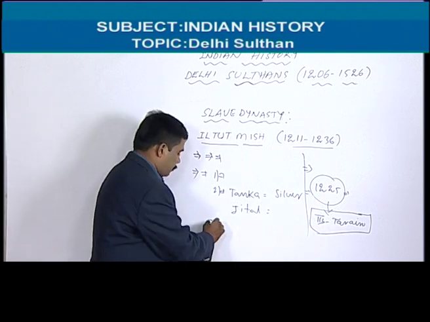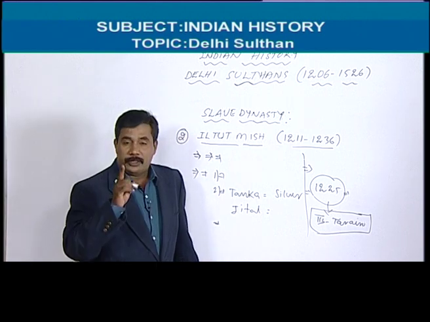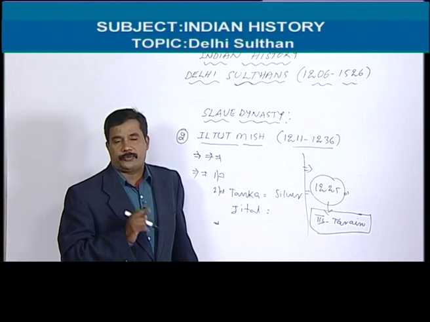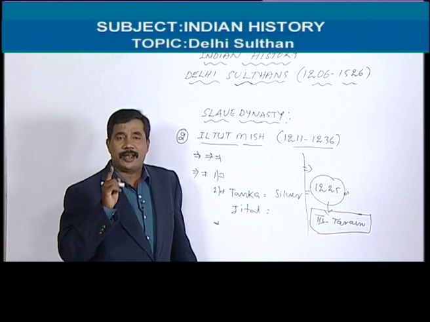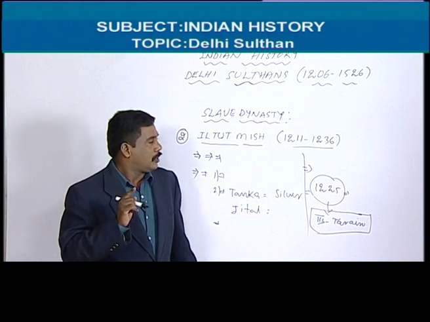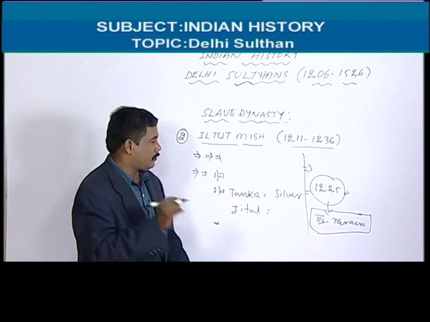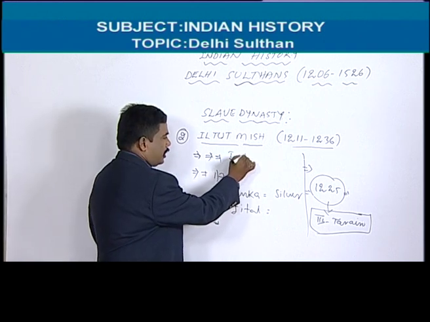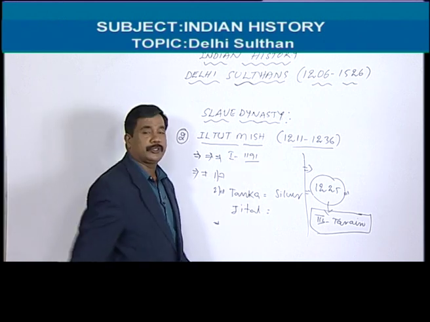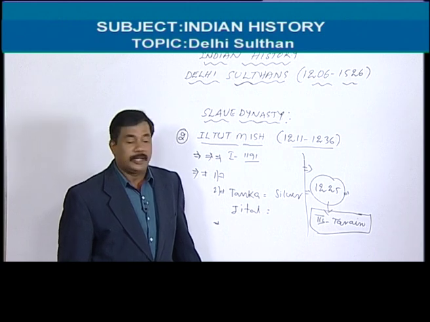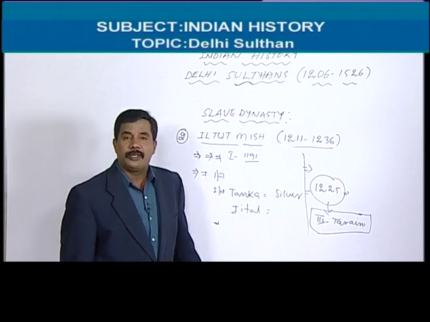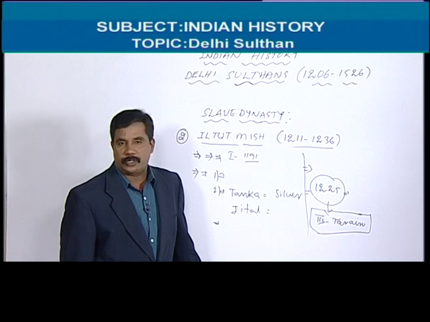All viewers, we should remember there are three Tarain wars: first, second, and third. The first Tarain war was in 1191, between Muhammad Ghori and Prithviraj Chauhan.